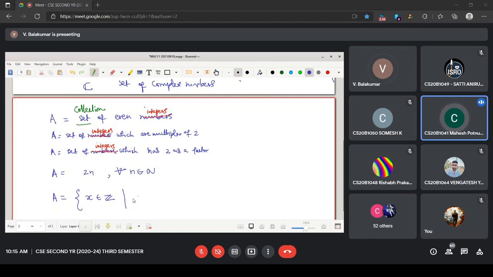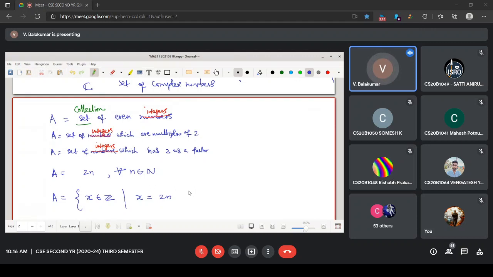Can I repeat? Yes, please repeat. Actually, I have written x such that x equals something. What do we want to write? x is an even number. 2n, you are suggesting. And now x belongs to real numbers or else integers, whatever it may be. Thank you. Yeah, that's okay. x equal to 2n you want to say. Very good.